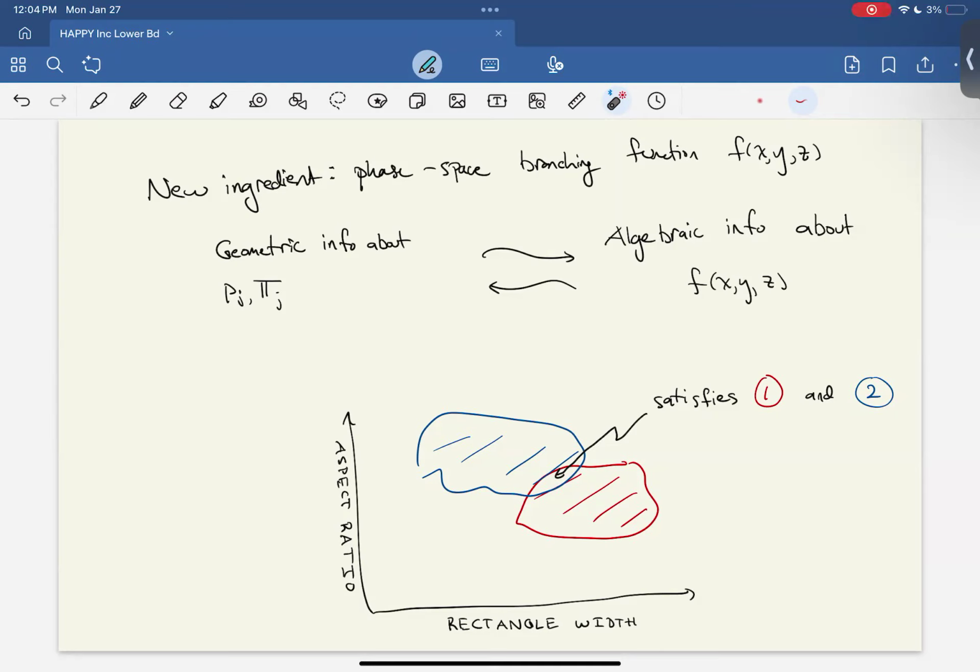But I think part of what I'm excited about is that this branching function framework is a really flexible and powerful way to analyze sets of points and tubes in the unit square. And so I think it'll have some relevance for other incidence problems, and that's something that we're working on right now. Okay, thank you.